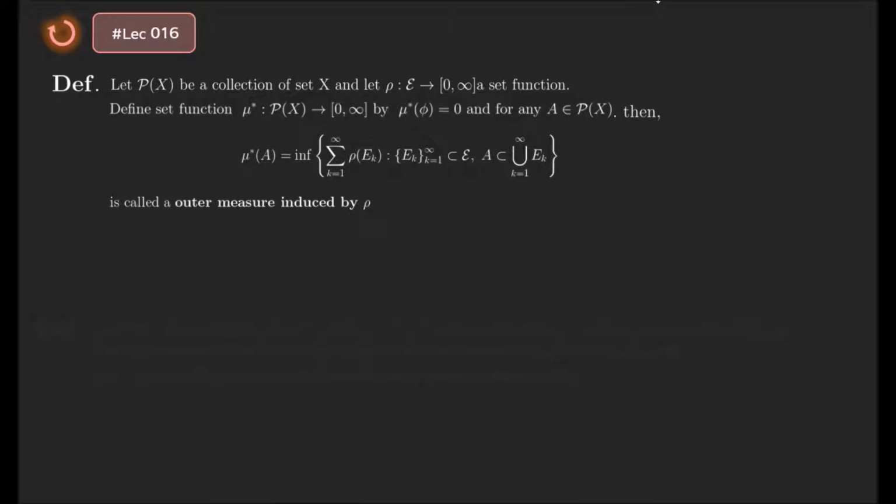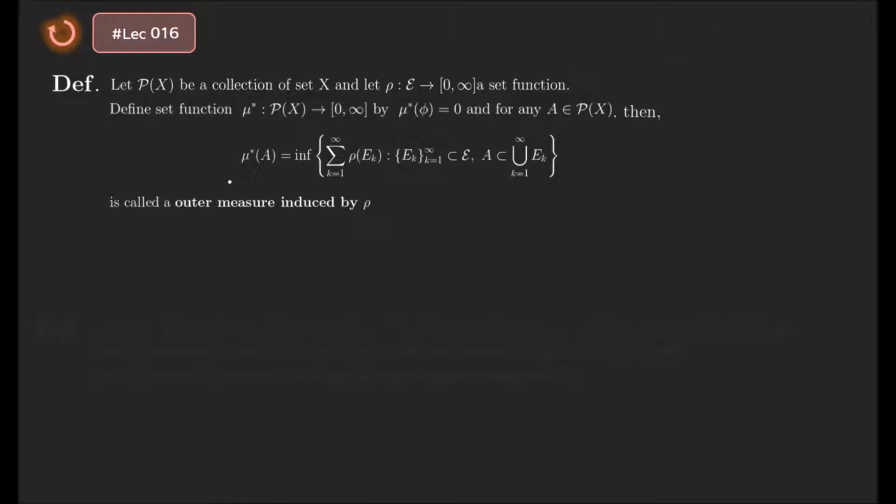And I want to talk about the Caratheodory measure space here. In the previous lecture, I explained the outer measure induced by a set function rho. So this is a good example of an outer measure.